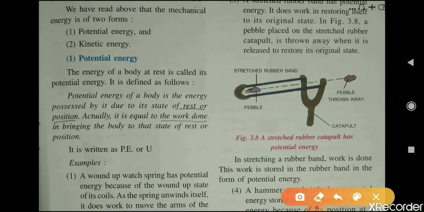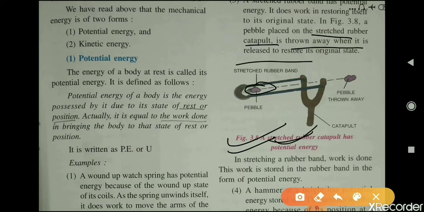In figure 3.8 you can see a pebble. A pebble is placed on the stretched rubber catapult. You can see here the catapult is thrown away when it is released to restore its original state. Means when you release this rubber band of this catapult, what will happen? This pebble will move to a certain distance.